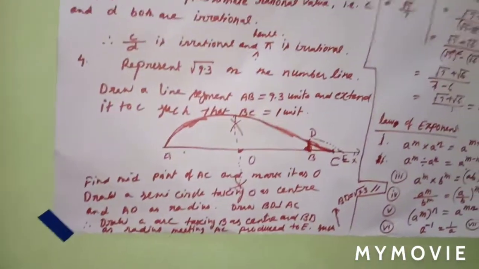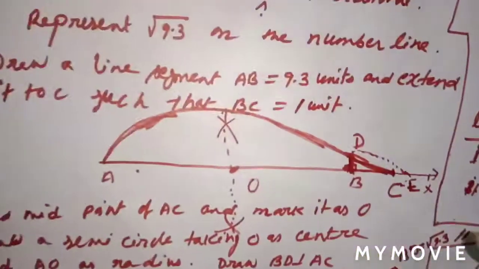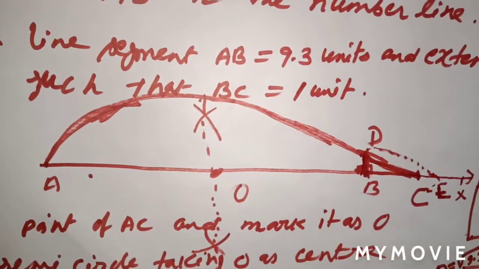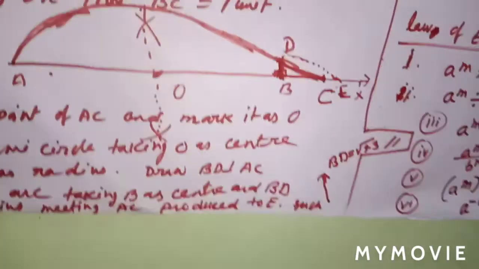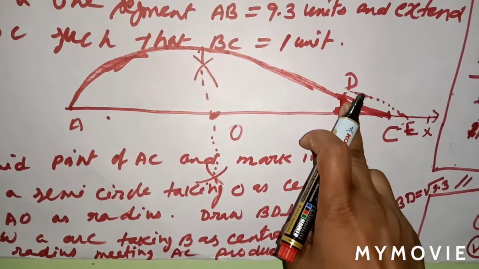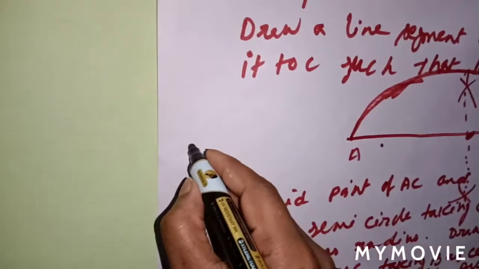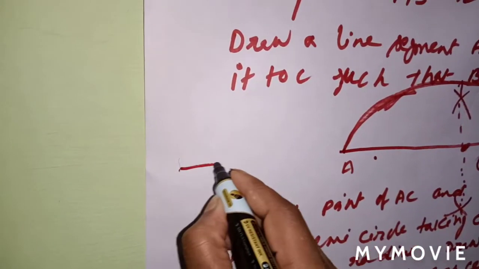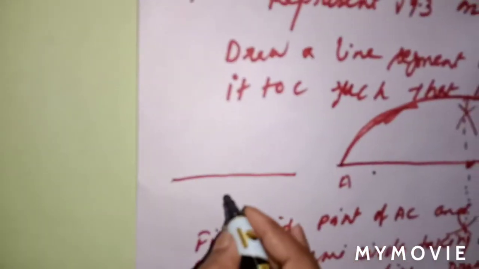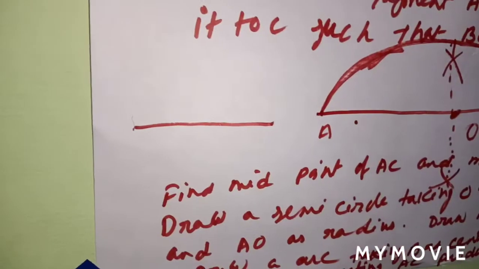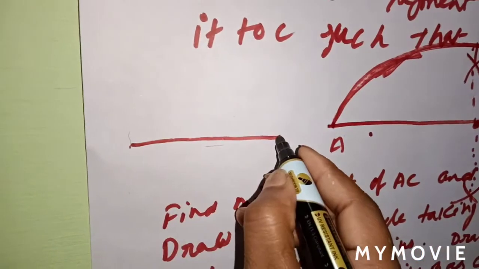Understood this one? That means at last we can say that BD is equal to root 9.3. I repeat, BD is equal to root 9.3. If you are getting confused with the figure, I repeat. See, first you have to draw a number line. Number line means length.